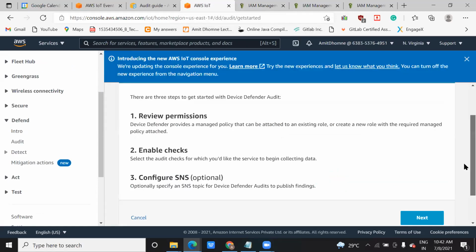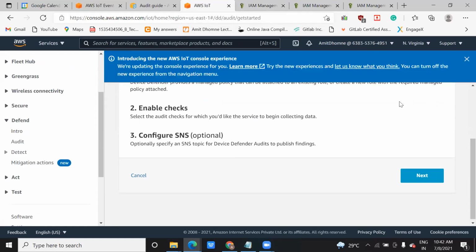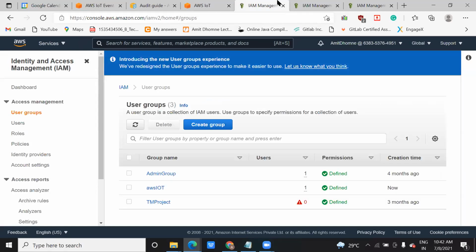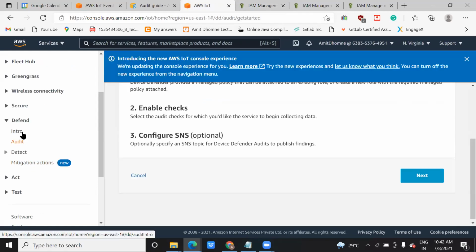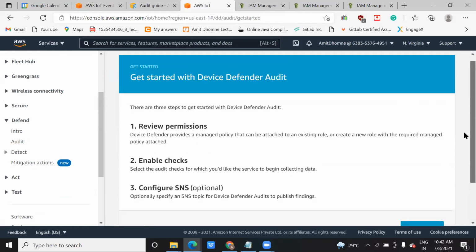So we were working on this AWS IoT Defender, right? I told you that while working with this Defender, you might need to have roles. As you are using your root account, because you created your account yourself, you might not need those roles and permissions.